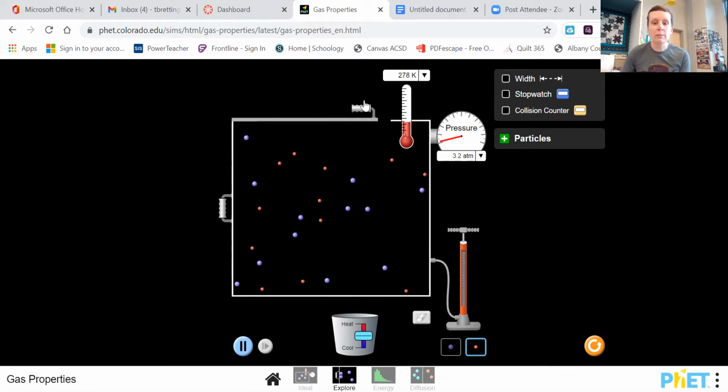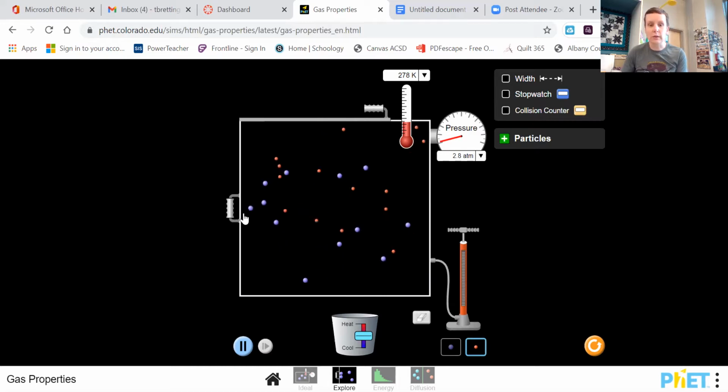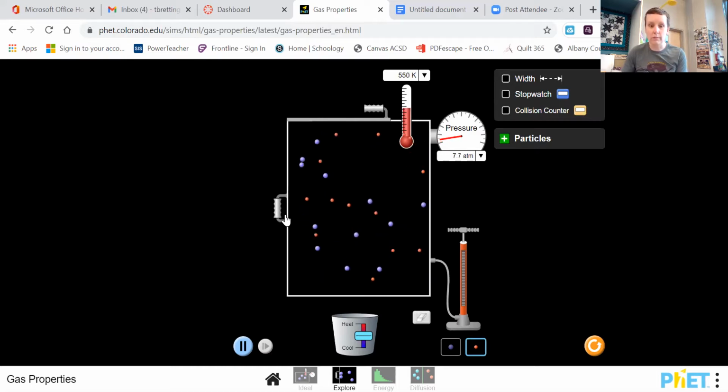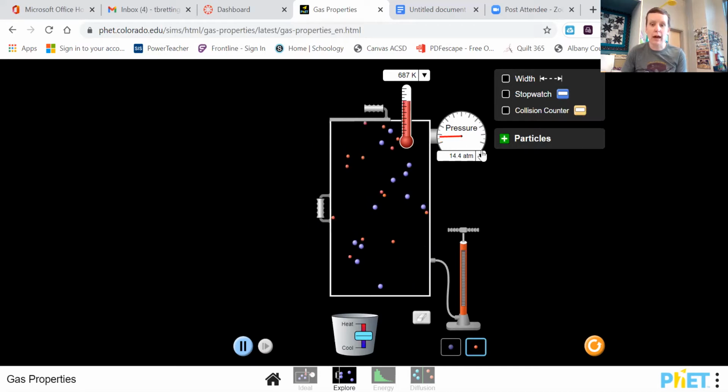Okay, compressibility, I'm going to close that off. I'm going to just show you here, I can compress this gas, which means I can make its volume smaller, okay? Now, if we look at what's happening when I do that, the pressure here is going to increase significantly from what it was before, because now my collisions are happening more. But why am I able to make that compress?